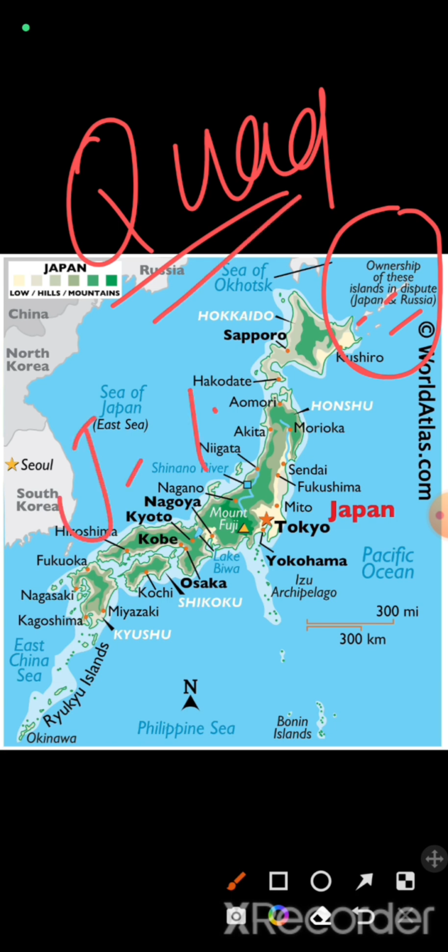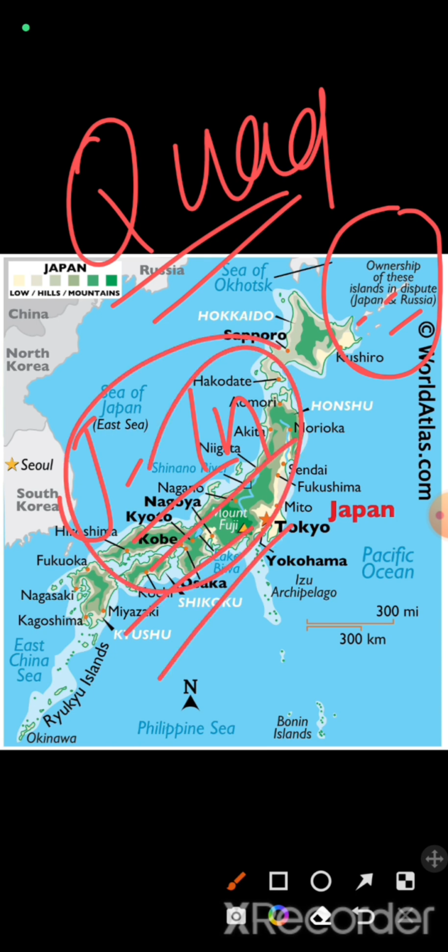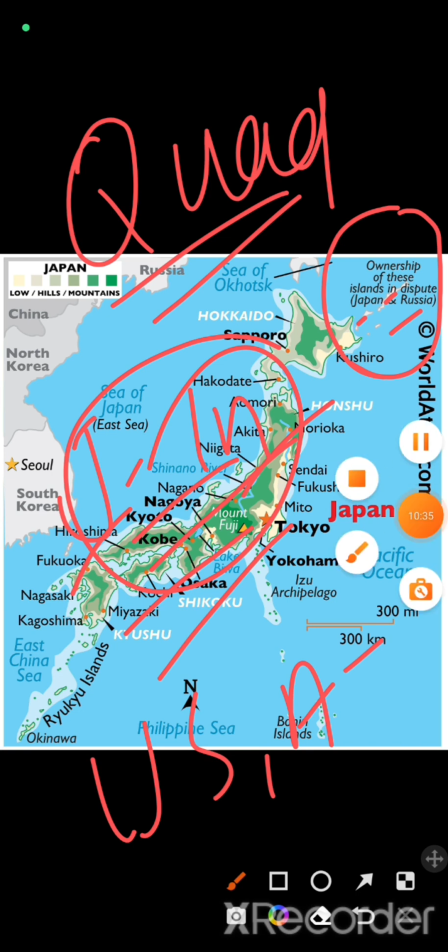That's why we say Japan and India are both Quad members, and they are doing a military drill. The other Quad members, besides Japan and India, are the US and Australia. So this was all about Japan and its boundary.